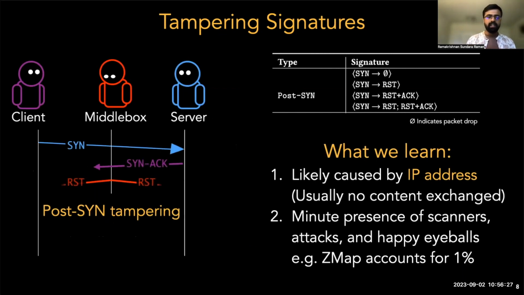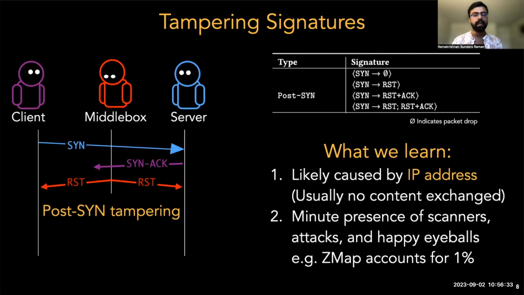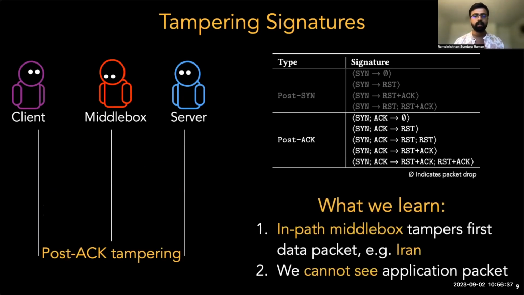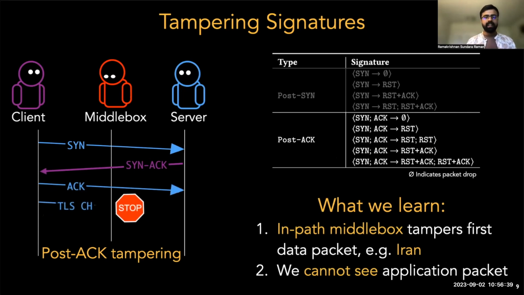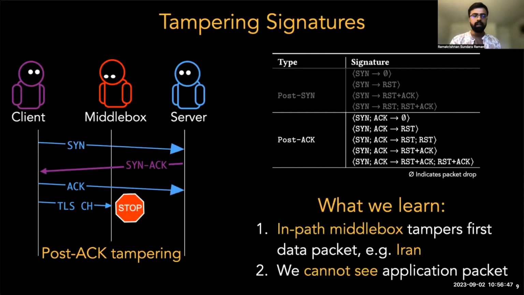First, our post-SYN signatures detect tampering during the TCP handshake before any content has been exchanged. So these signatures mainly identify IP-based blocking by middleboxes. The post-ACK signatures detect tampering that occurs during the transfer of the first data packet after the handshake. For instance, these signatures detect the INPAT censorship system in Iran that drops the first data packet containing the TLS